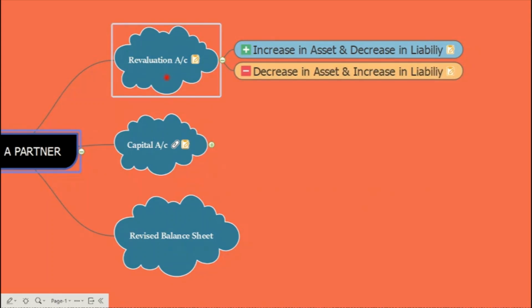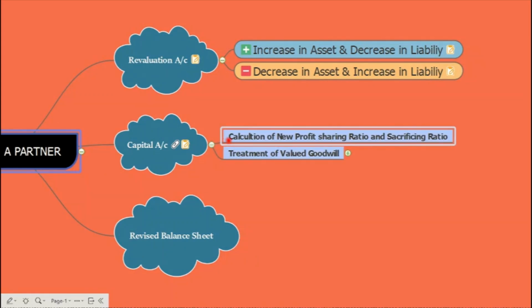So after this revaluation account, we prepare our capital account. Before the capital account, we should also know how to calculate the new profit sharing ratio and the sacrificing ratio. Basically, the sacrificing ratio is calculated to treat the valued goodwill, the goodwill share which is brought in by the new partner.